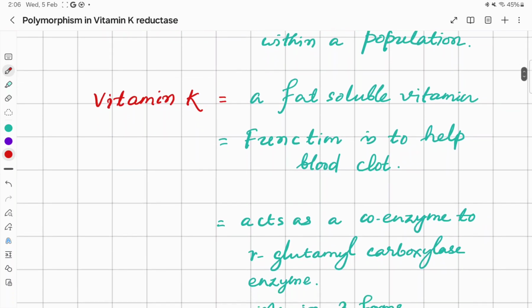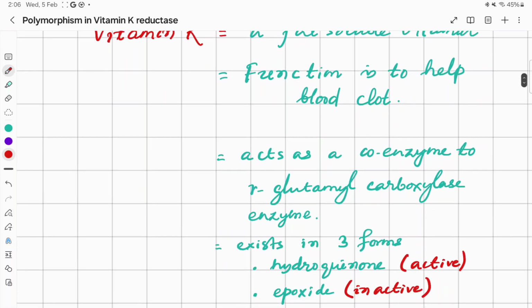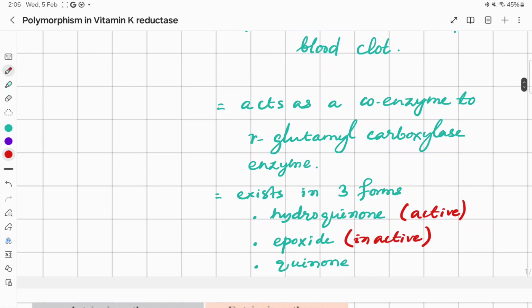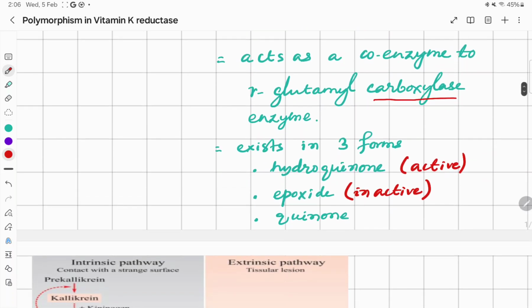Vitamin K is a fat soluble vitamin which helps in blood clotting, and vitamin K acts as a coenzyme to the enzyme gamma glutamyl carboxylase. It exists in three forms: hydroquinone, epoxide and quinone. Hydroquinone is the active form, epoxide is the inactive form, and quinone is the intermediate form.